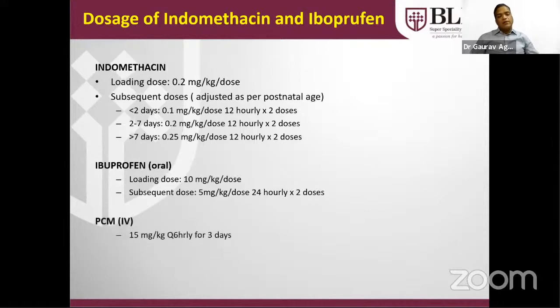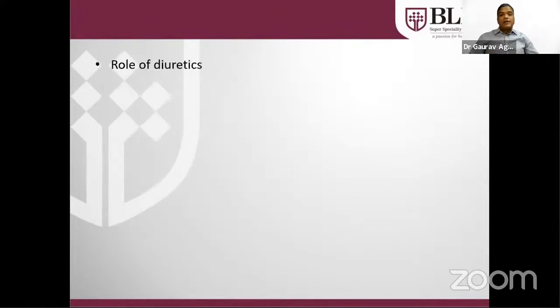Paracetamol has to be given by IV technique, 15 mg per kg 6 hourly. 15 mg per kg per dose 6 hourly for 3 days. Similarly, if PCM is also not effective, then it can also be repeated for the second cycle.